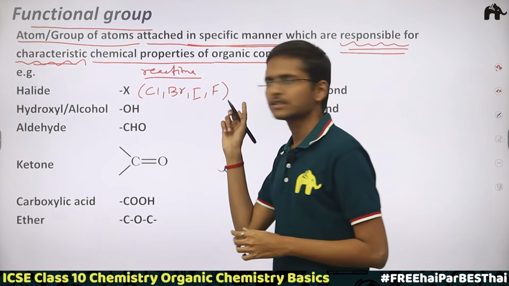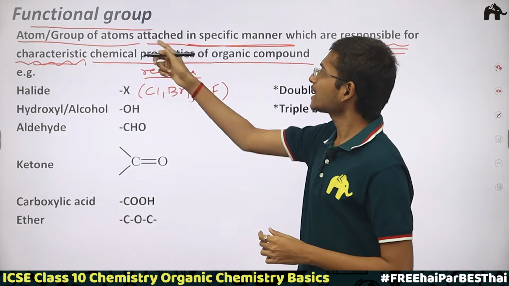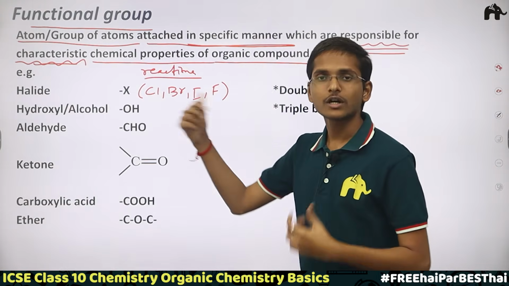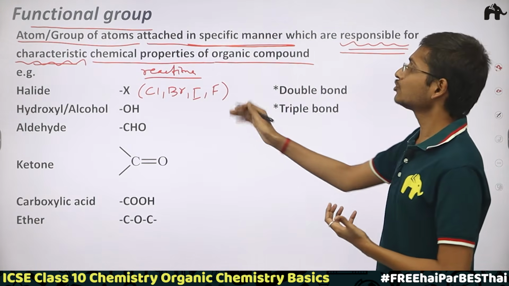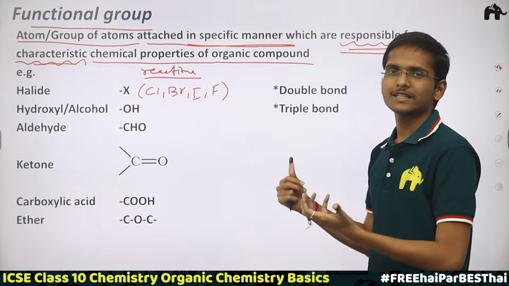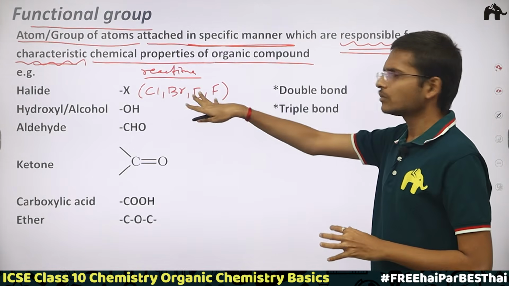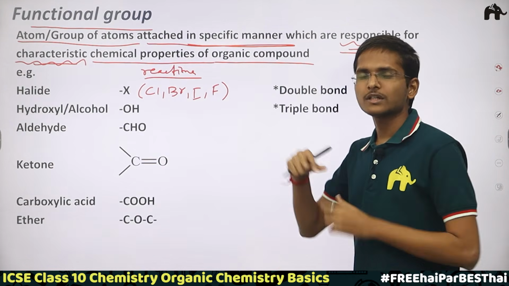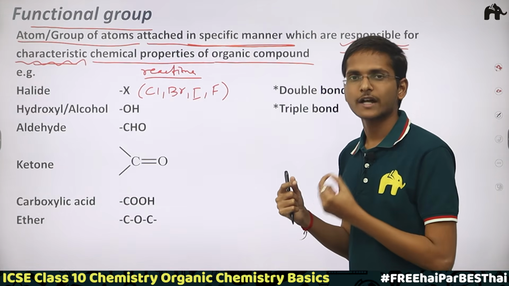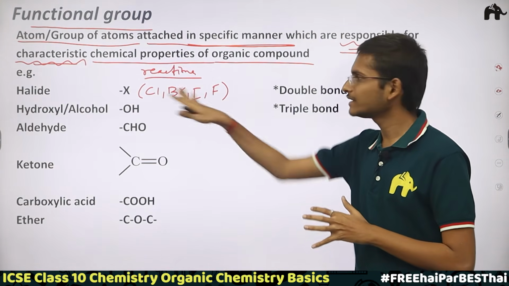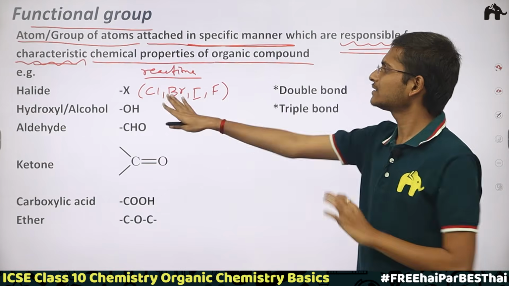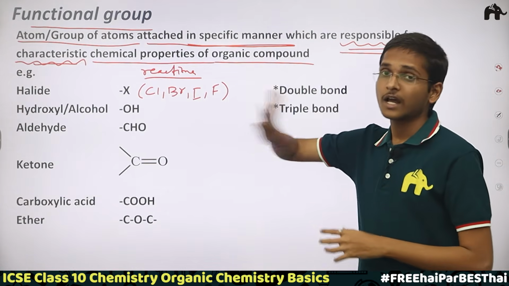So these are all atoms, right? These atoms are attached in a specific manner to our organic compound and to our hydrocarbon. After getting attached to the hydrocarbon, there is some loss of hydrogen and all those things, but no need to go into detail here right now. You can just understand that these atoms are attached in a specific manner.